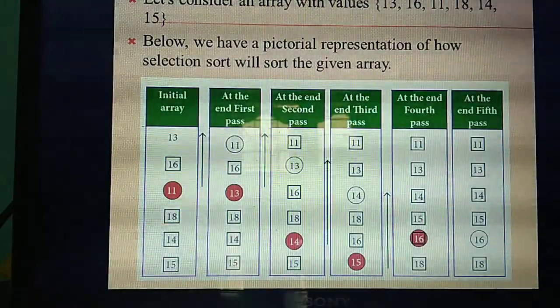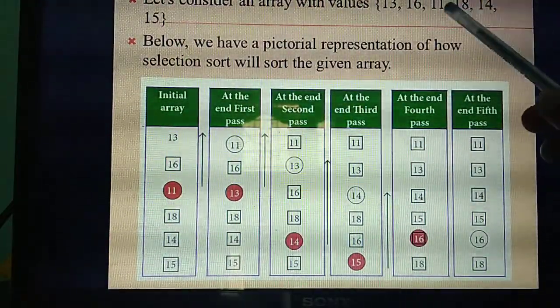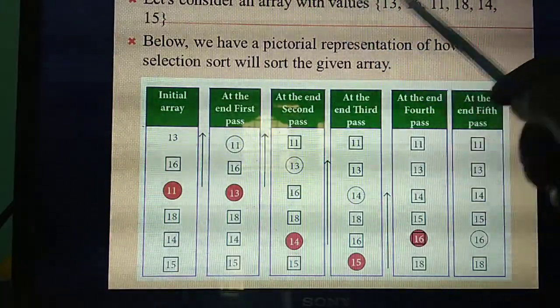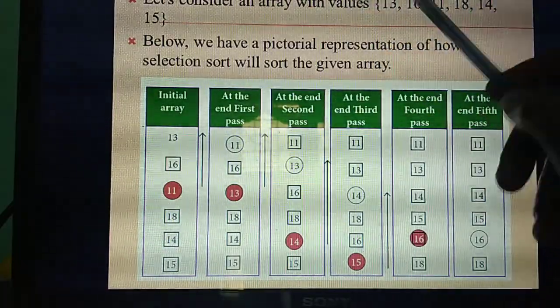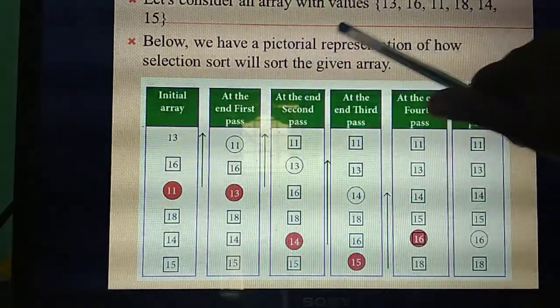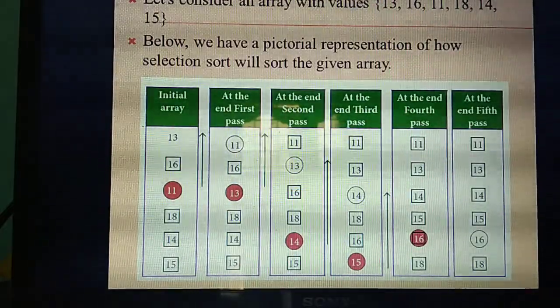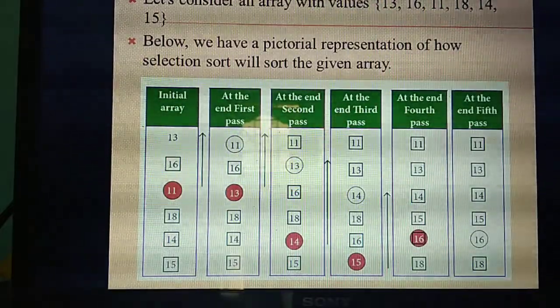So see this example, then only you will understand. Okay, listen. Likewise, they have given an example with one array. Consider an example with an array of values. Sometimes in the exam they give a question like this: let us consider an array. Then they will ask about it, but not the same example, they will ask a different one.